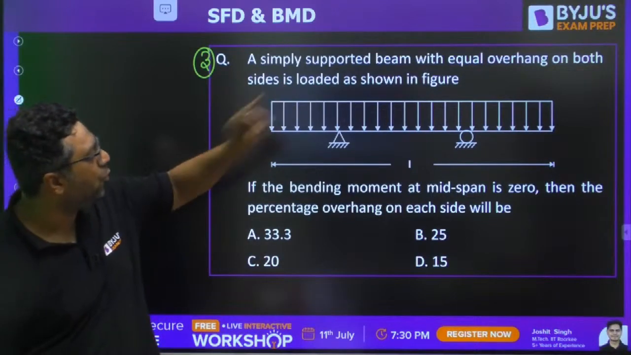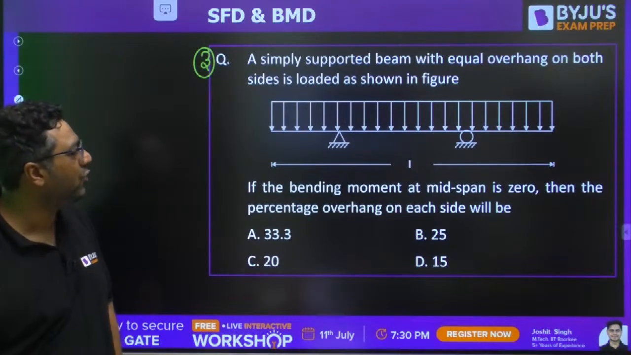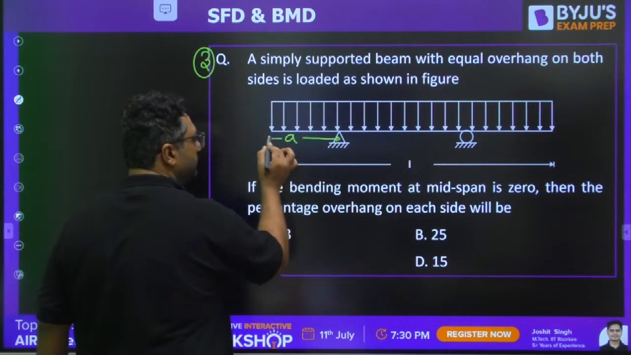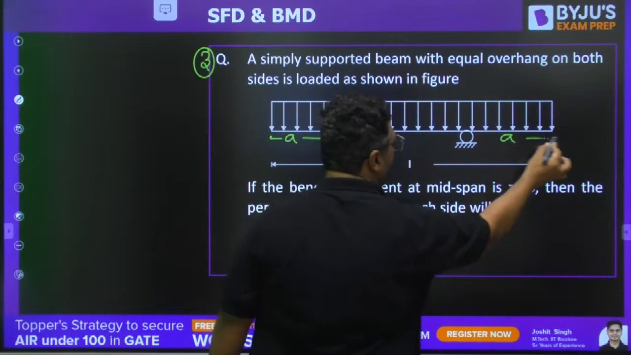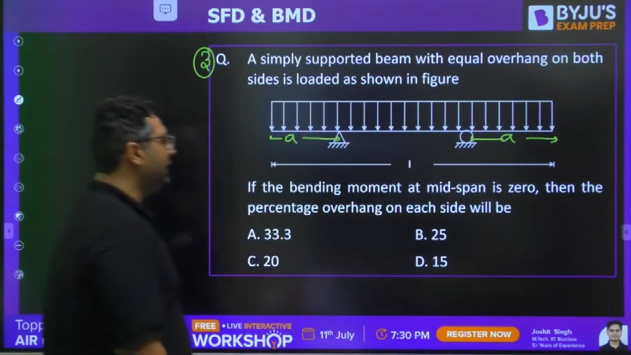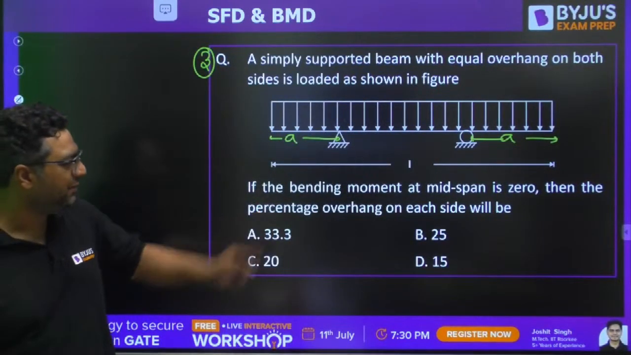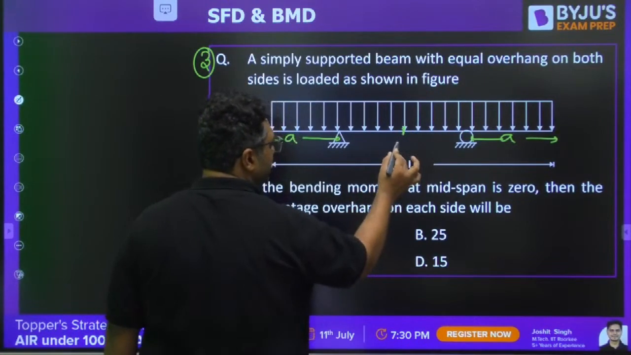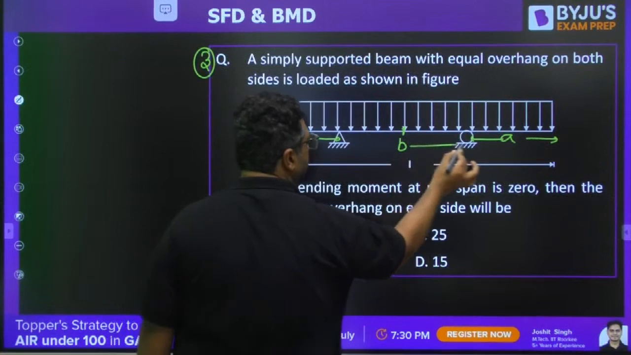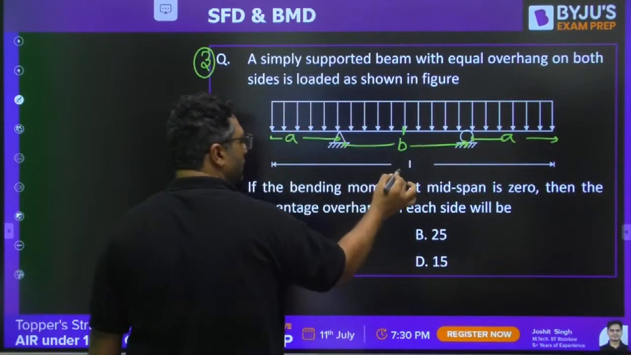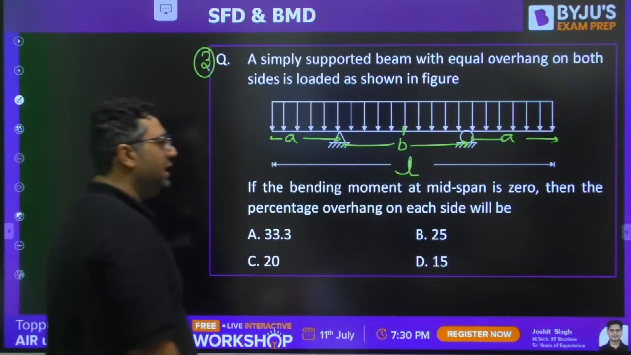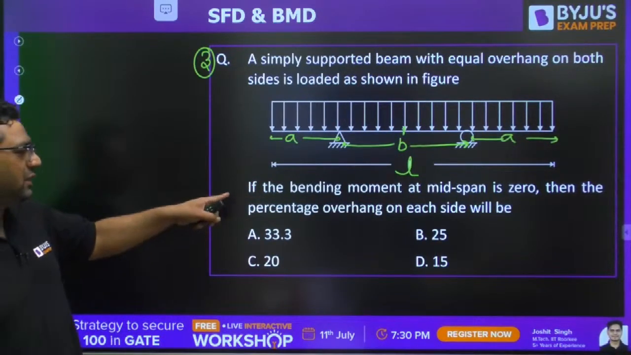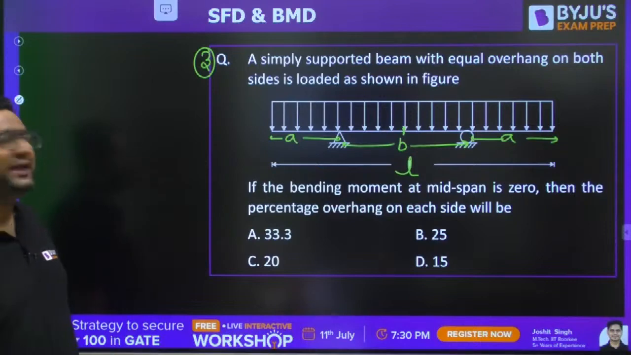A simply supported beam with equal overhang on both sides. Let us say the overhang is A. And they are asking, if the bending moment at midspan is 0, this is the midspan, let us say this length is B, and the total is L, find out the percentage of overhang on each side.